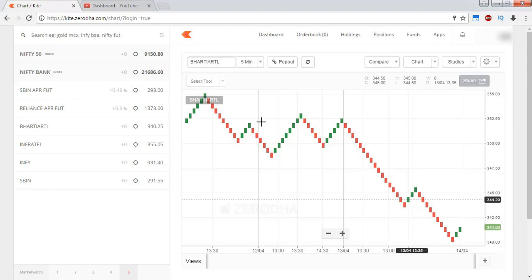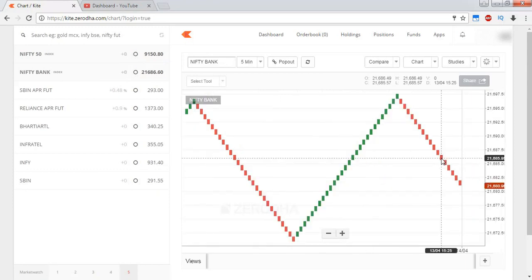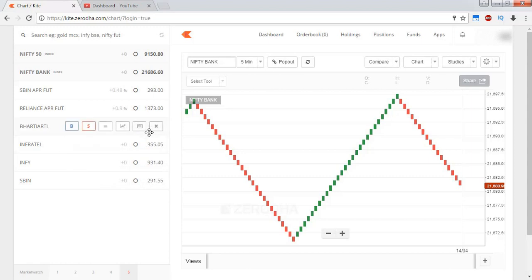In case you are trading with indices like Bank Nifty or Nifty, the range you have to set should be totally different, because for a stock like Bharti Airtel I have kept a range of 0.5 because the stock price is at around 350 rupees. For drawing the new boxes, that 0.5 rupees will be used as the minimum movement.